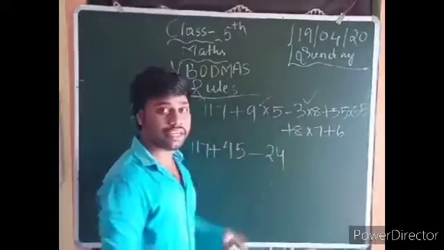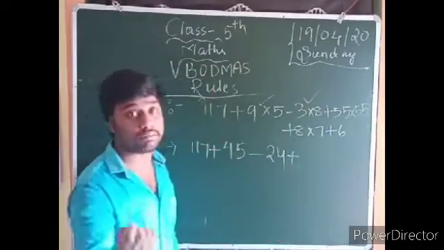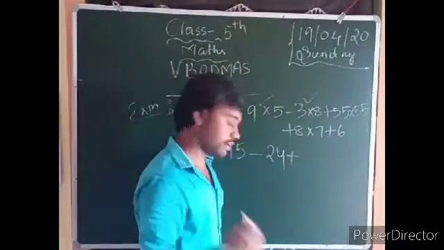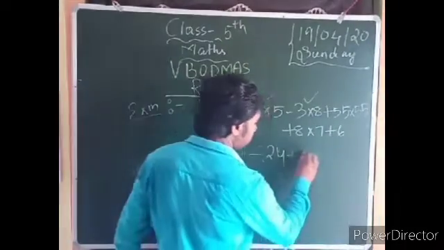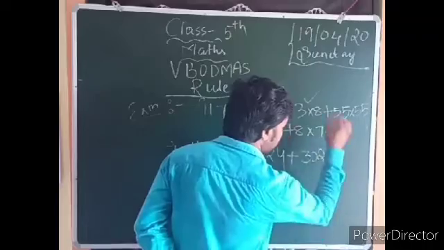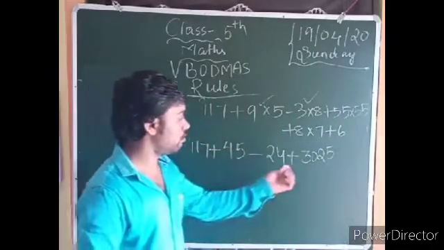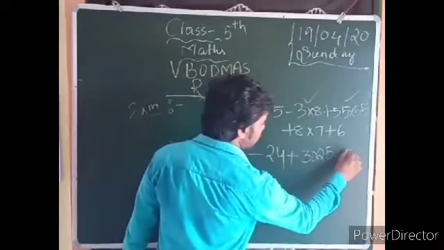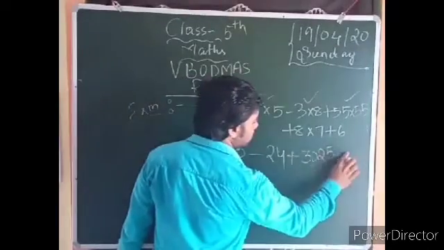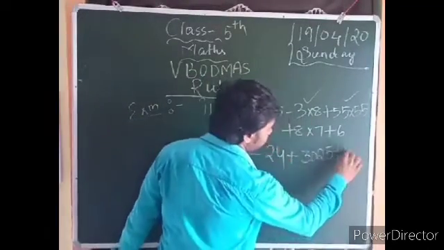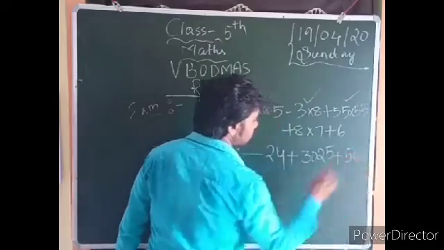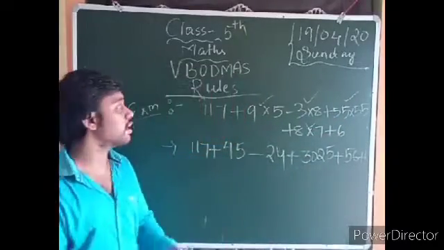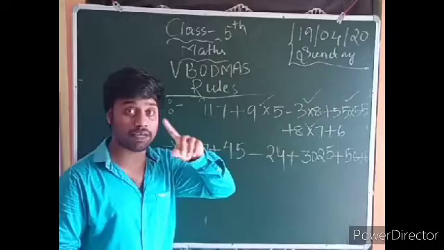Next, remember, addition, directly keep it. Why? Because multiplication is present. Now 55 into 55, how much is it? 3025. This multiplication is also over. And next, plus 8, not 8. Why? Because 8 times 7 is how much? 56, plus 6. Okay, this equation is over. Next, after multiplication, what remains? Addition.